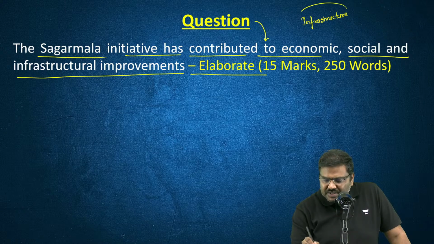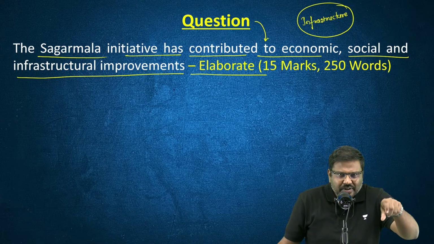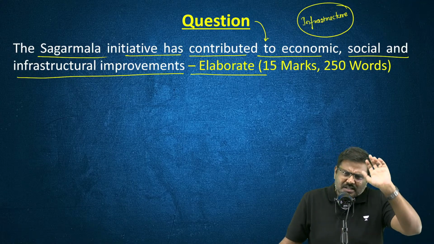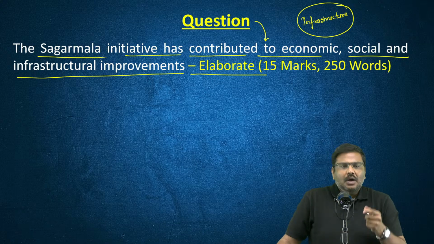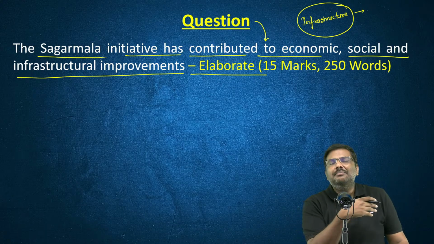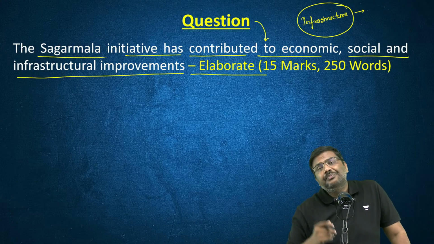And one question is asked by UPSC on infrastructure, minimum one question. Now, associated with infrastructure, there is civil aviation. For example, last year, the Udan initiative was asked.